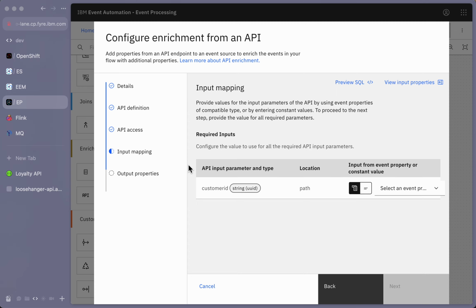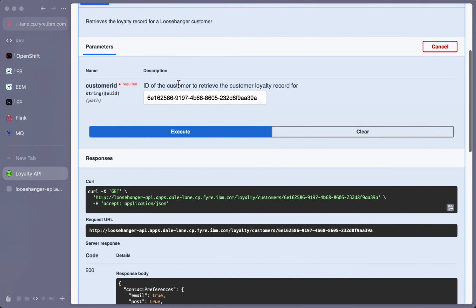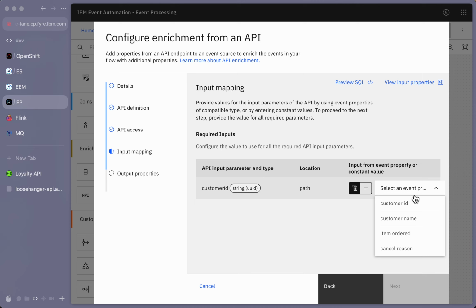So I just need to correlate the stream of events that I've got with the information this API has. So the API needs a customer ID. So this is the input parameter that you saw in the API here. So what I need to identify is where from the stream of events can I get that value from? And it's going to be the customer ID here.